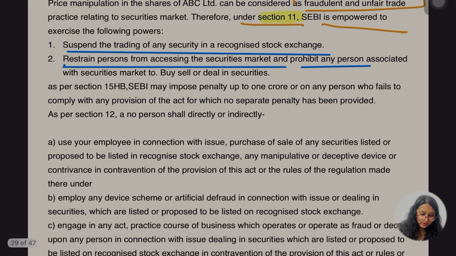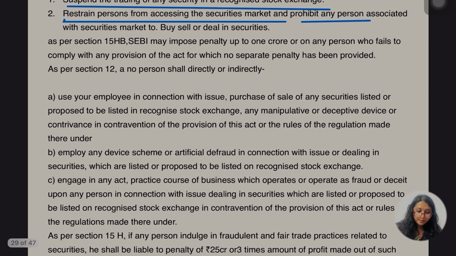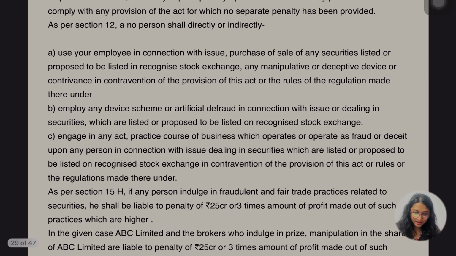येस, let's go for the other thing. As per section 15HB, SEBI can impose penalty as per HB, ओके, 1 करोड़, and any person who fails to comply with any provision of the Act with no separate penalty provided. As per section 12, no person shall directly or indirectly. Now we are going for section 12. 11 के हिसाब से हमें पता चल गया ना. Let's go for 12 now.